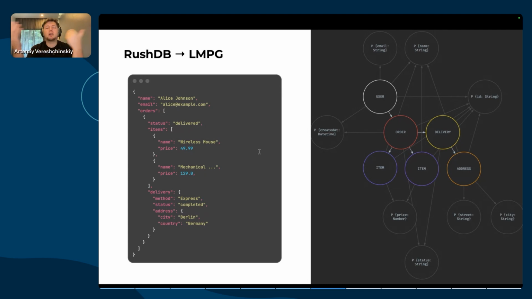But then we realized querying only records isn't enough. In real life, we search across everything: records, properties, labels, relationships. And we wanted to go beyond this and search for values and value ranges themselves. So we made a unified search interface for all of that.